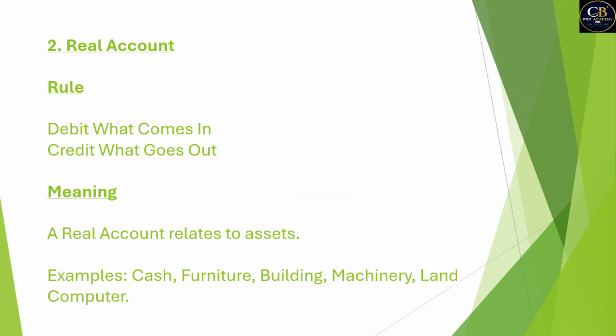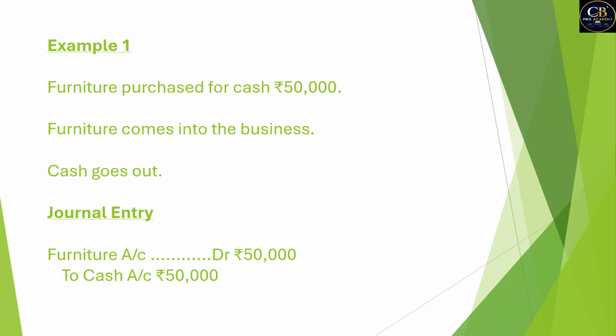The rule of real accounts is debit what comes in, credit what goes out. Meaning real account relates to assets. Okay, examples: cash, furniture, building, machinery, land, computer. So all these things constitute real accounts. Let's take some examples to understand it further.